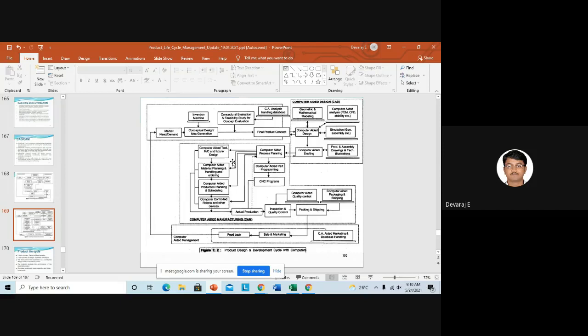But on the right hand side, after computer process planning, you can see computer part programming and CNC programming. This indicates that to complete the task, you want to write the programs, right? To finish the task of your product, you want to write the programming. Without writing the programming,